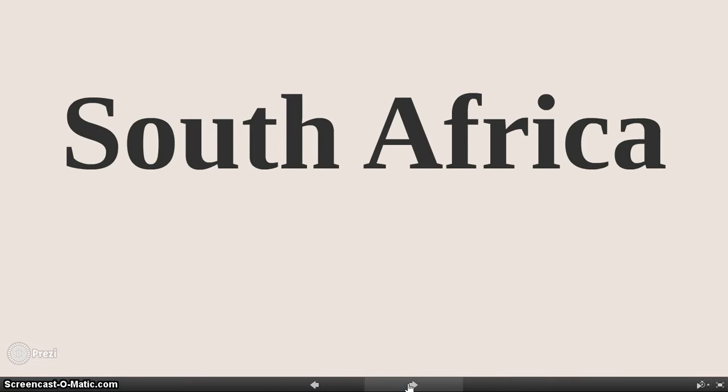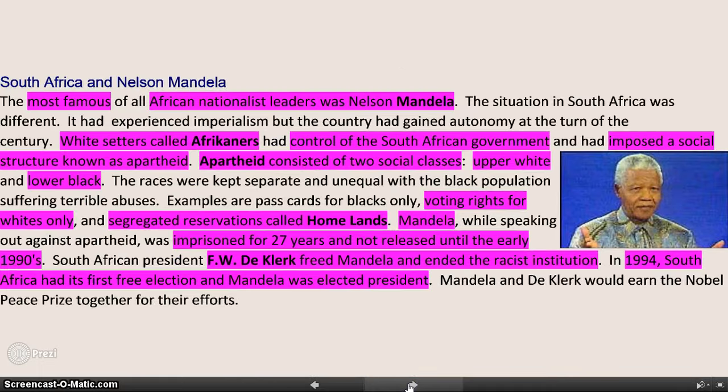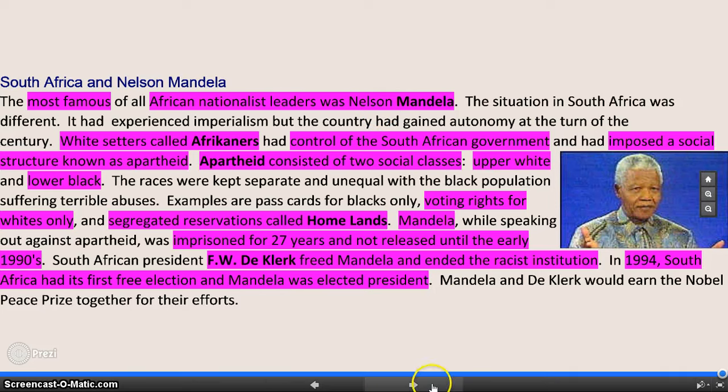The last country we're going to focus on is South Africa. In South Africa, one of the most famous African leaders or nationalists was a guy named Nelson Mandela. And there's a picture of him right here. This guy was from South Africa. He was educated, a very smart man. And during the time when he lived, Africa was separate. The white people that lived in Africa were called Afrikaners. And there was the system called apartheid put into place, which separated the upper white people and the lower black people.